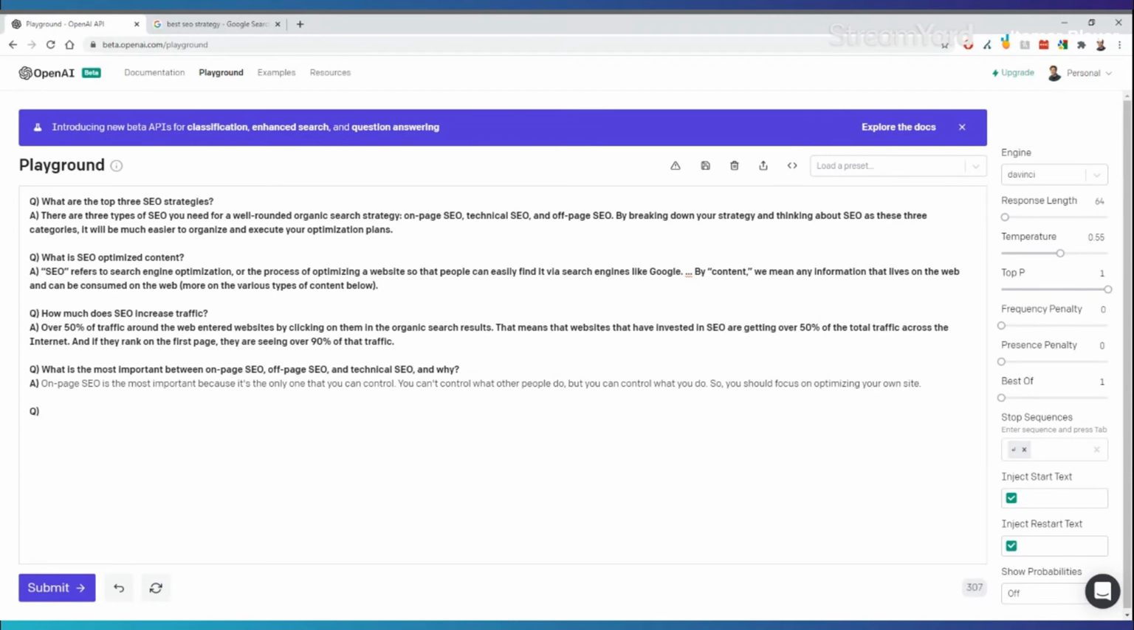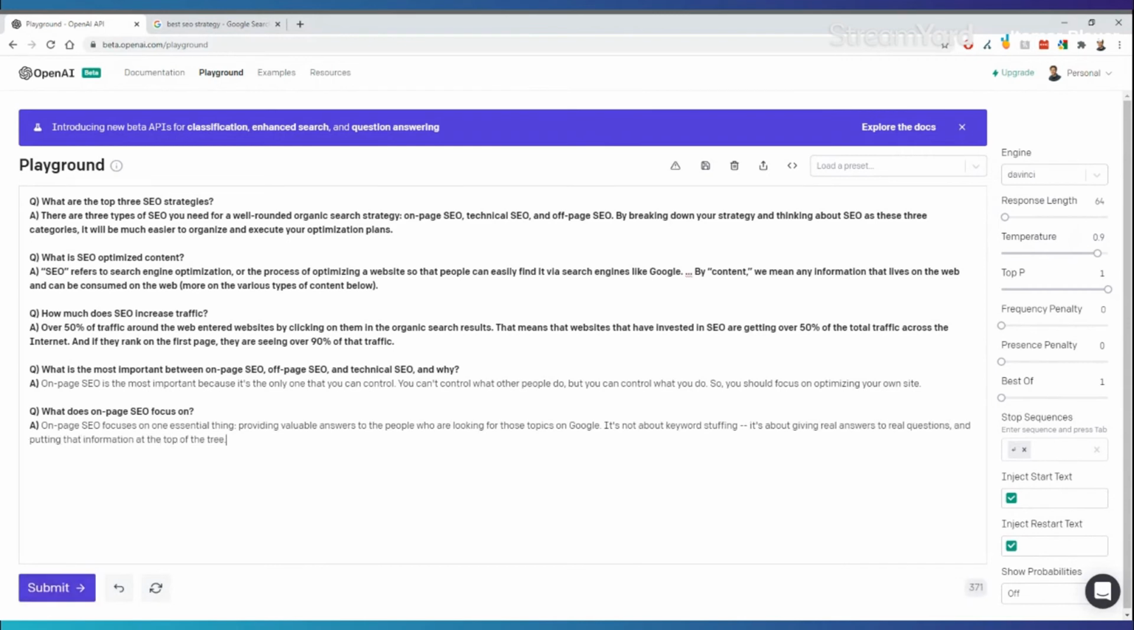So we can say, for example, what does on-page SEO focus on? And then get the answer from it, and let's put the temperature up to 0.9. So it's going to give us a really creative answer. So on-page SEO focuses on one essential thing, providing valuable answers to the people who are looking for those topics on Google. It's not about keyword stuffing, it's about giving real answers to real questions and putting that information at the top of the tree.